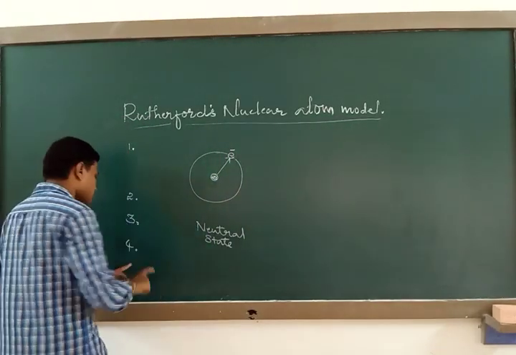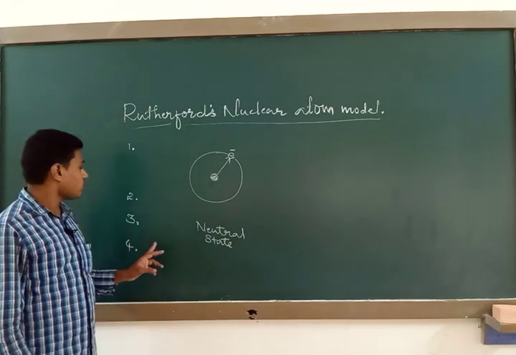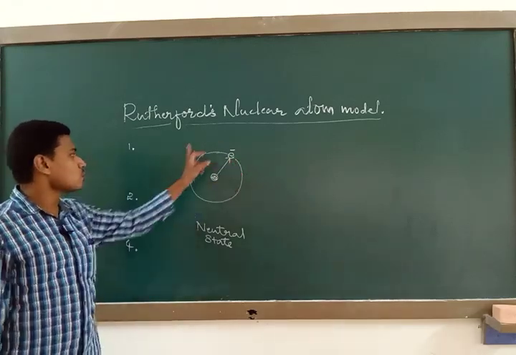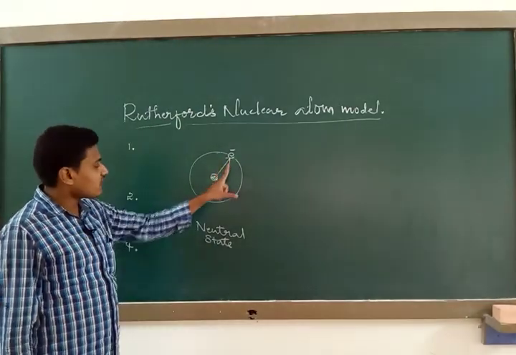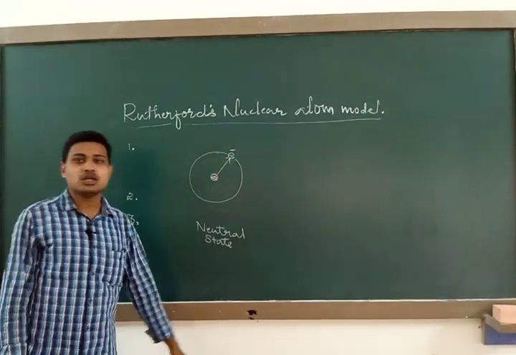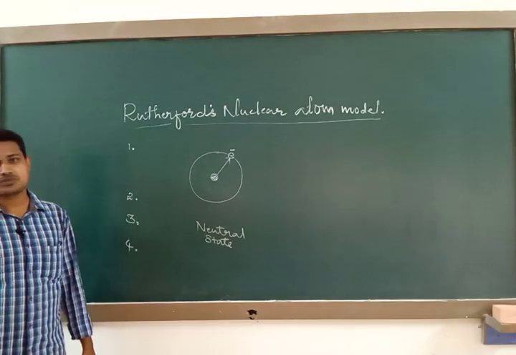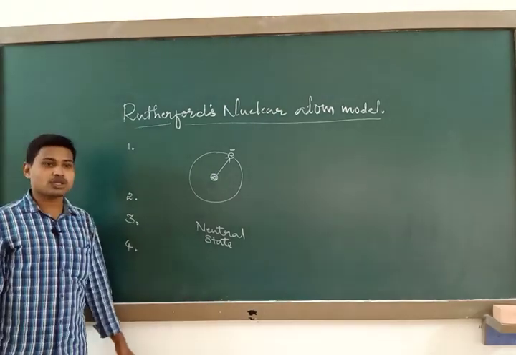Fourth point tells about the what? The necessary centripetal force required for the electron to revolve around the nucleus is provided by the what? Electrostatic force of attraction between the nucleus and electron. So this is nothing but the fourth conclusion.